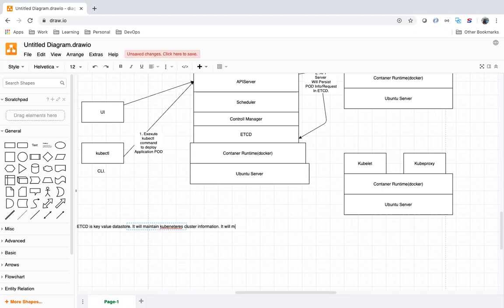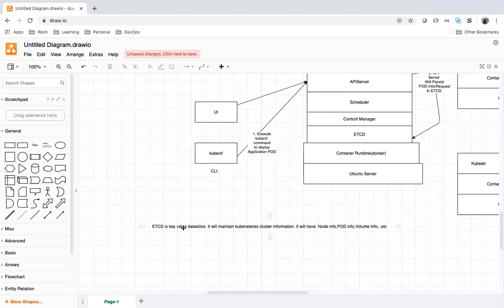It will have nodes information, how many worker nodes I have, pods information, how many pods we have in this cluster, volumes information, etc. There is a lot of information.